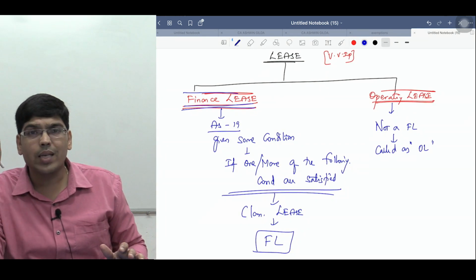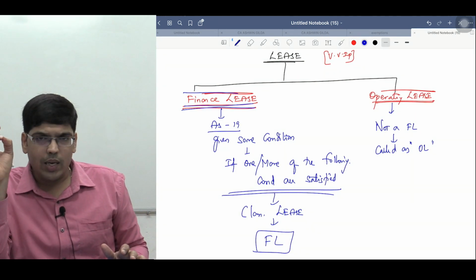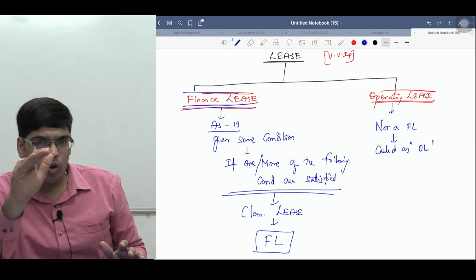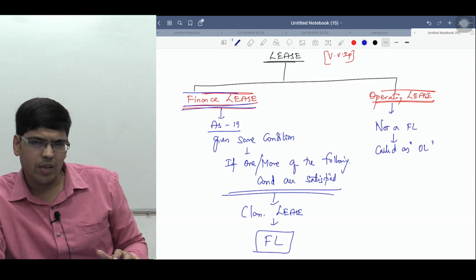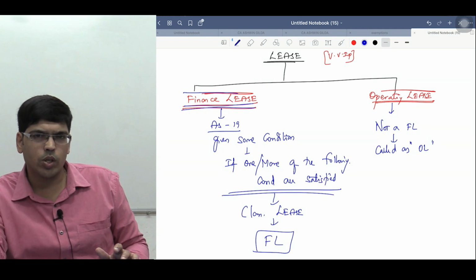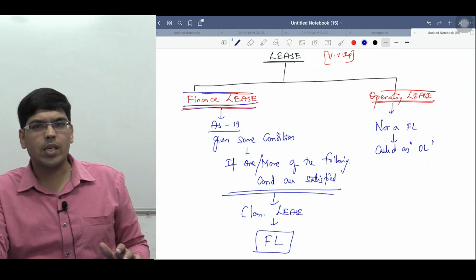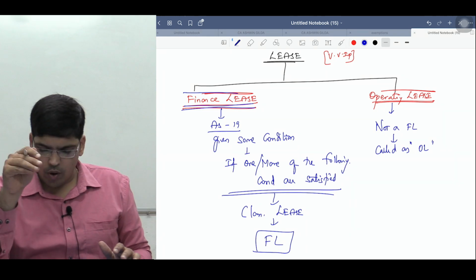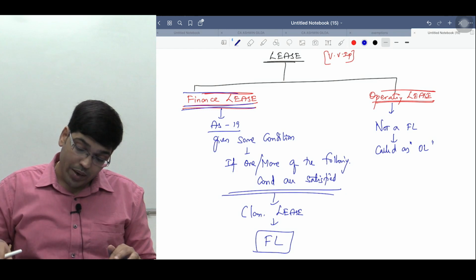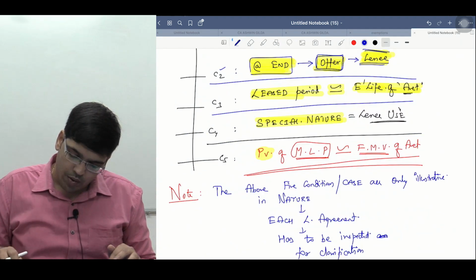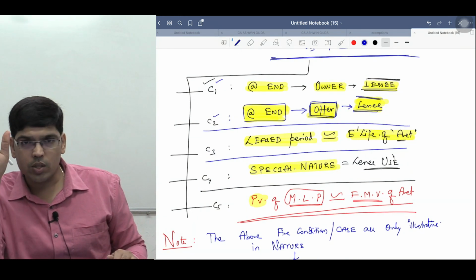Now, मतलब एक बार समझते हैं कि what we were learning is classification of lease. A lease can be classified into finance lease or operating lease. What is by finance lease? I said there are certain situations, if you meet those situations, then the lease can be classified as a finance lease. If not, the lease contract is an operating lease. A lease can be classified as finance lease if any of the following 5 conditions are met.